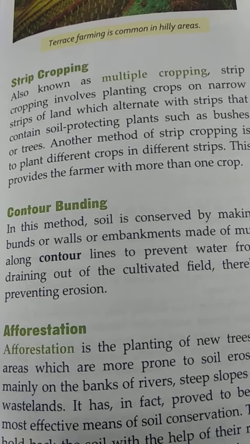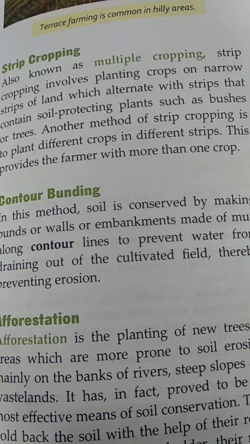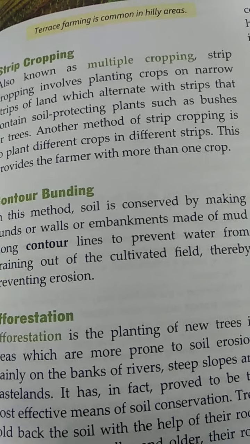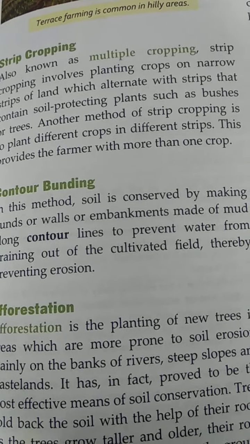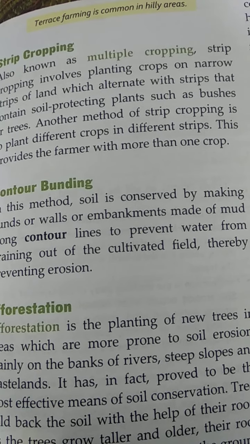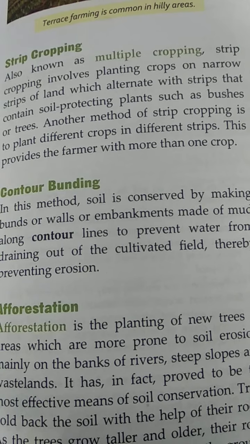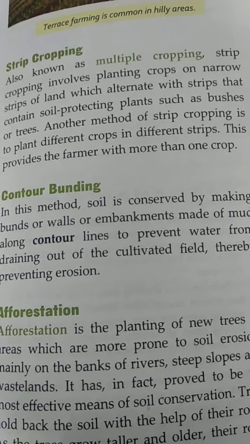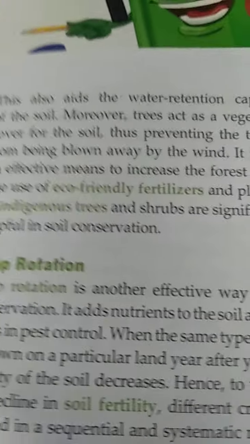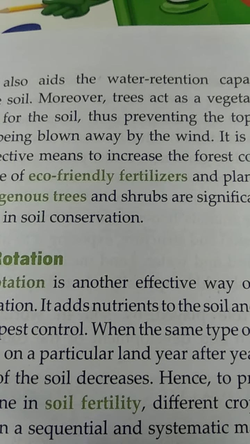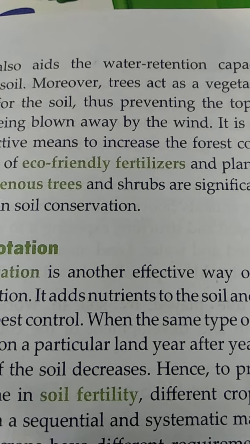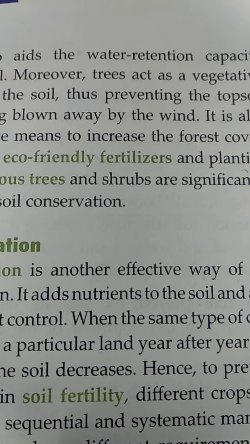Next is afforestation. That means if we cut one tree, we should plant new trees. If we plant more new trees, then the soil erosion that occurred due to the cutting of plants will be stopped. As we know, the roots of the trees act as the protector or holder of the older soil.